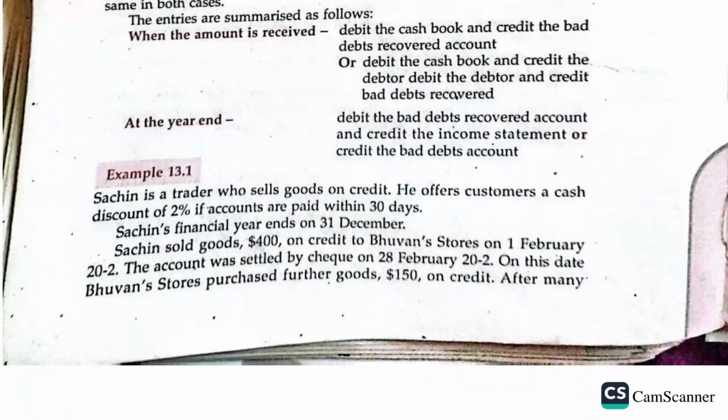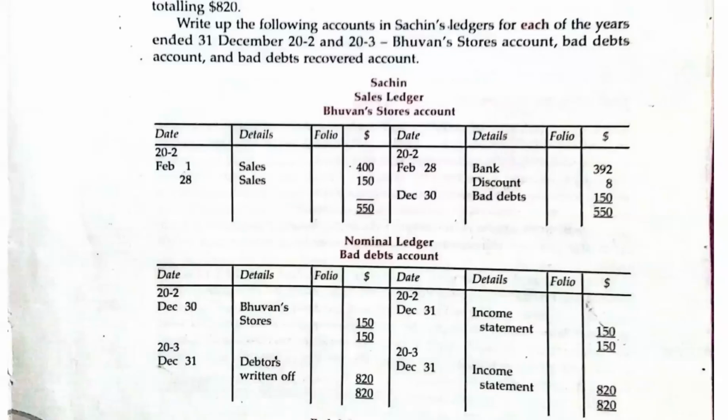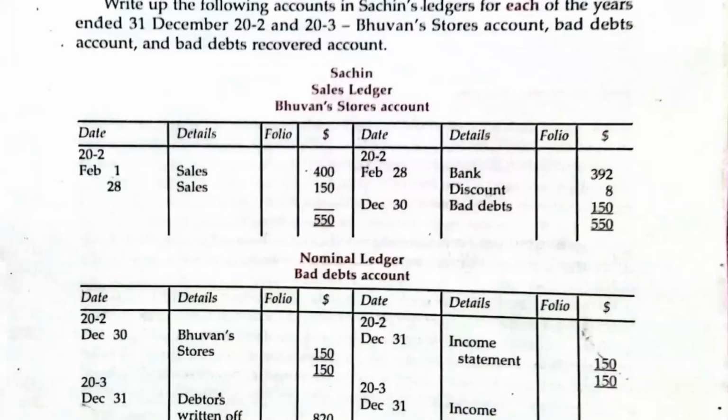On this date, Bavans Stores purchased further goods. So after settling the account by check, that's by bank, he paid using the bank account. When you are settling the account, it means you are clearing the debt. It is said that he paid by check. So that's why we have to credit the account.